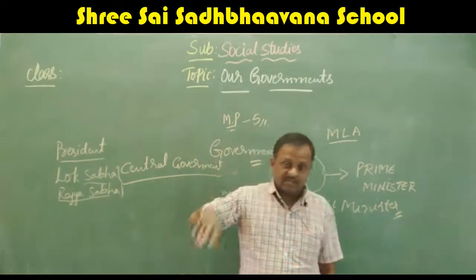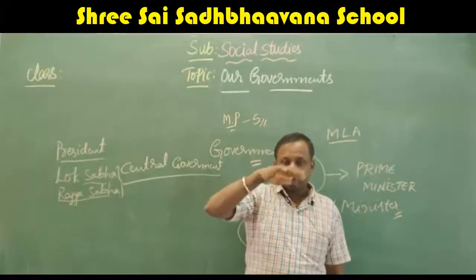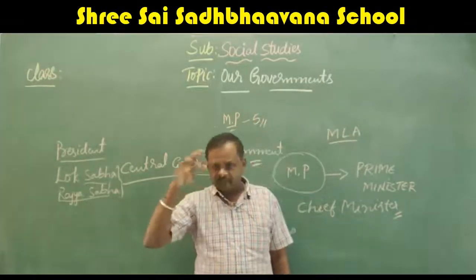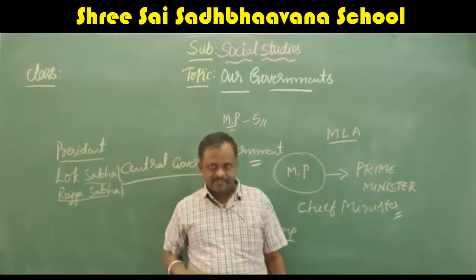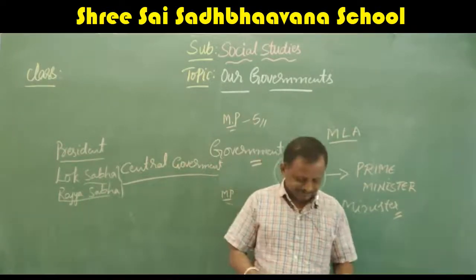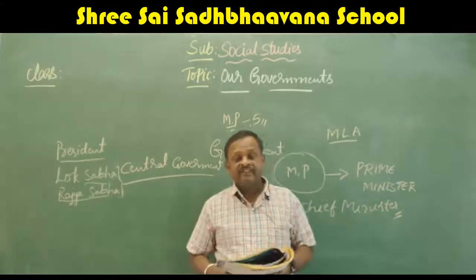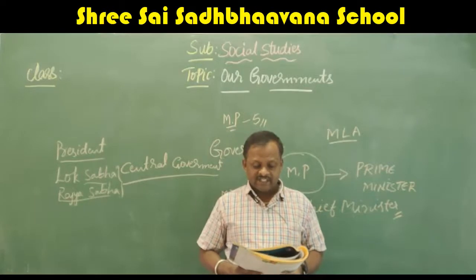Because throughout the country they have to select the MPs, they select 1, 2, 3, or according to the population, they select the MPs. But here, for every taluk, we have the MLAs. Okay, so this is about the state government. Once again, I will read the state government. Please look at the textbook.